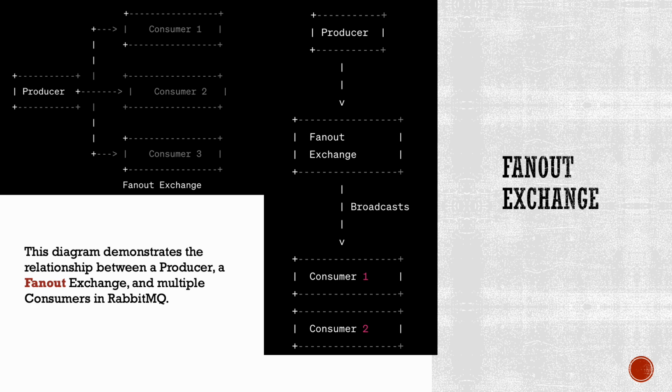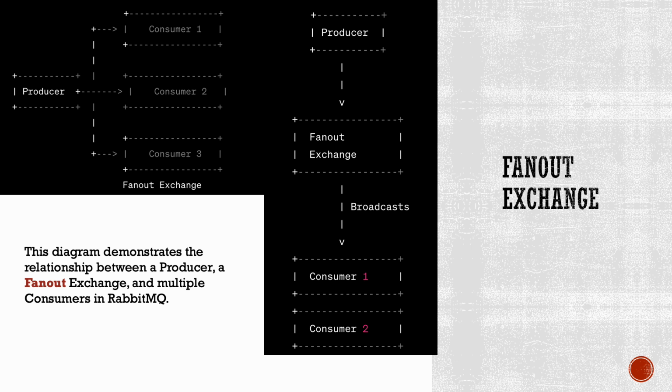In a fanout exchange, messages are distributed to all bound queues without any routing key rules. It operates based on a publish-subscribe model, where messages are broadcasted to all connected consumers regardless of any specific routing criteria. When a message is published to a fanout exchange, the exchange simply broadcasts the message to all queues that are bound to it. The fanout exchange doesn't consider any routing keys or patterns because its purpose is to deliver messages to all connected queues indiscriminately.